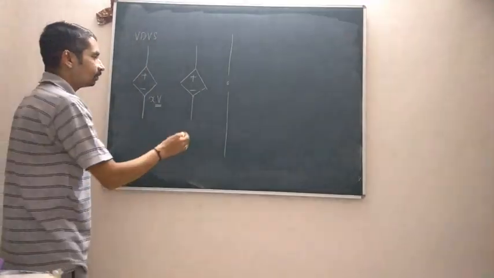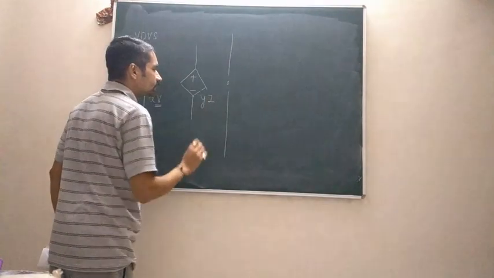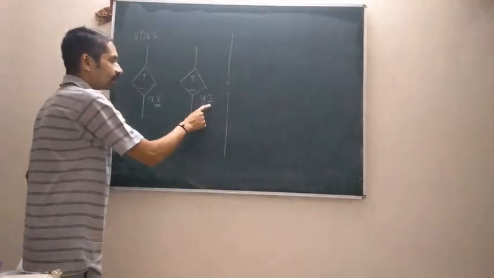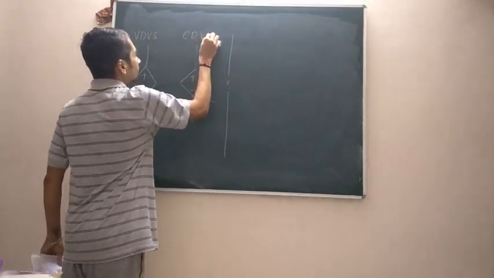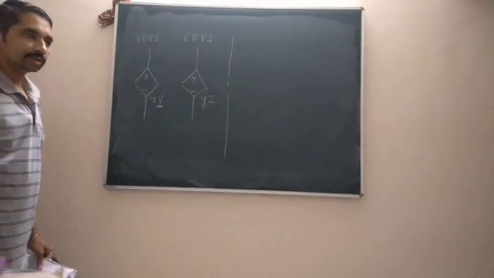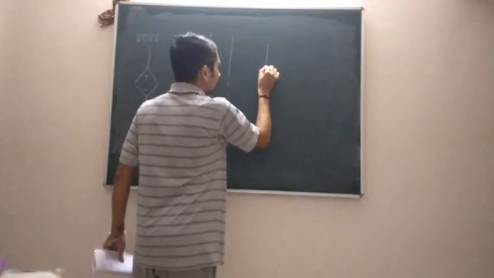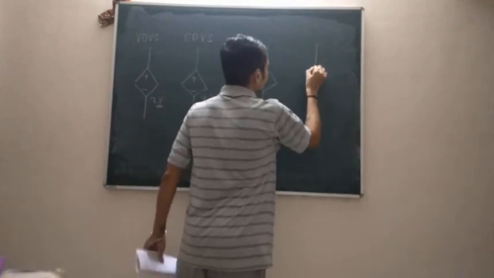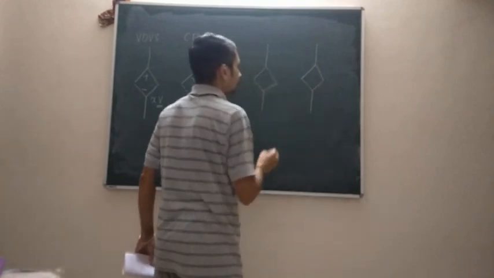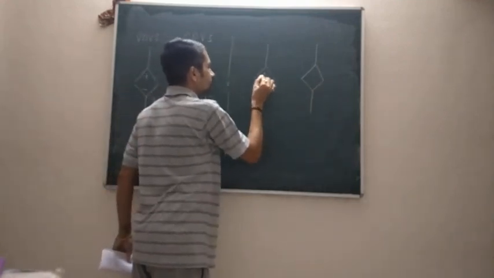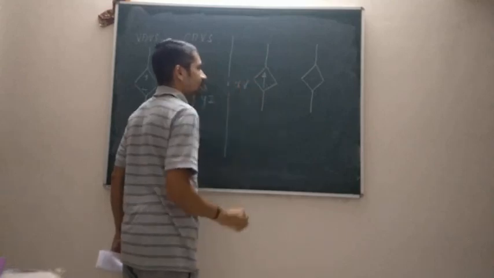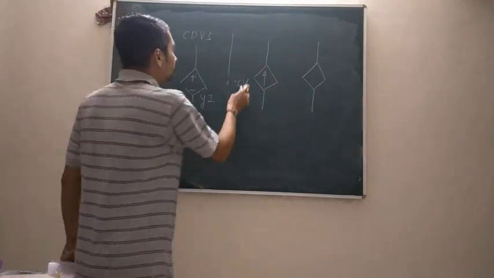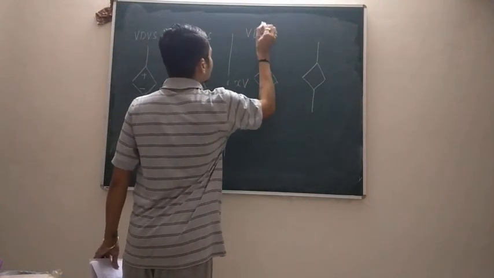And at the same time, if the magnitude of the source is dependent upon current through any of the elements present anywhere in your circuit, then it is called a current dependent voltage source. Similarly, for current sources, if the magnitude of the current source is some x times V, where V is the voltage across any element present anywhere in your circuit, then this is called a voltage dependent current source.